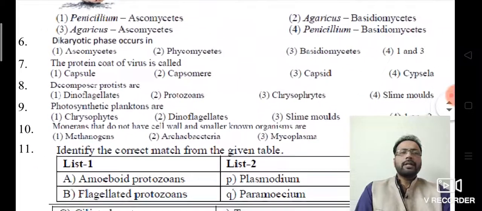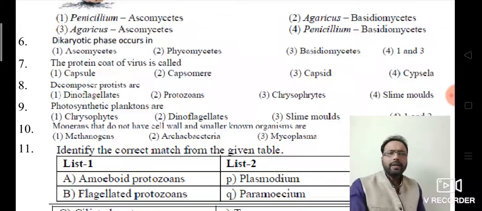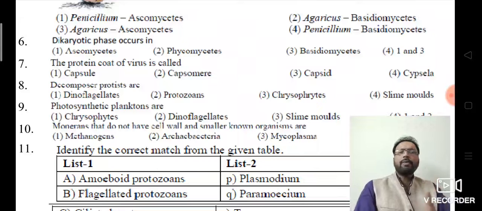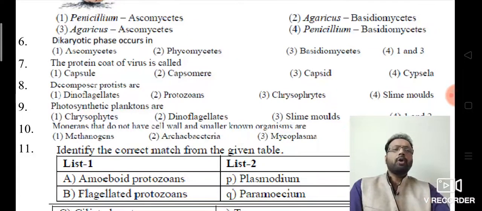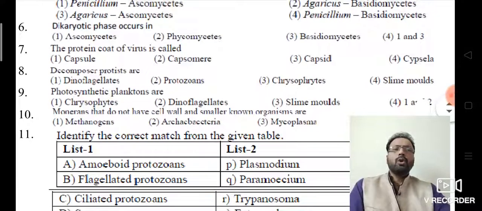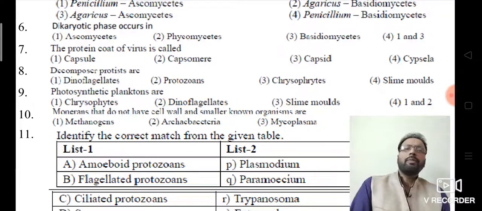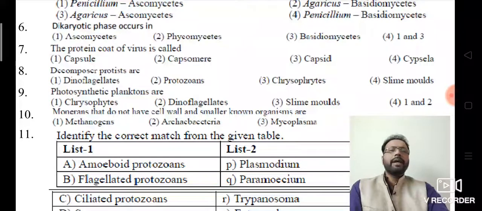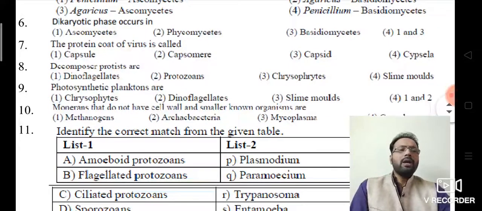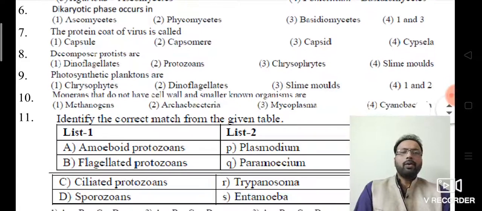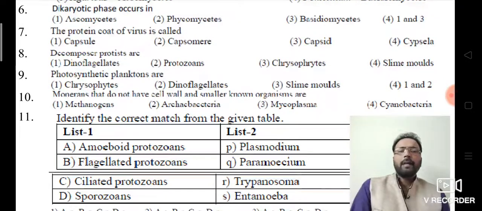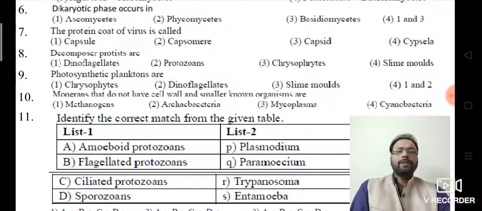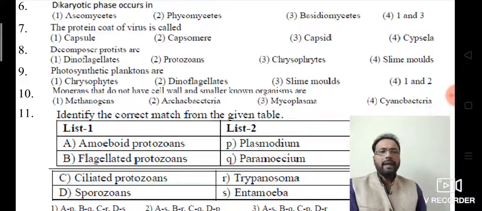Then the sixth question. Dikaryotic phase occurs in all except Phycomycetes. In Phycomycetes, there is no dikaryotic condition. In Ascomycetes fungi and Basidiomycetes fungi, dikaryotic condition is present. So the answer is the fourth option. The protein coat of viruses is called, definitely, the capsid. Okay, then here look at the eighth question.